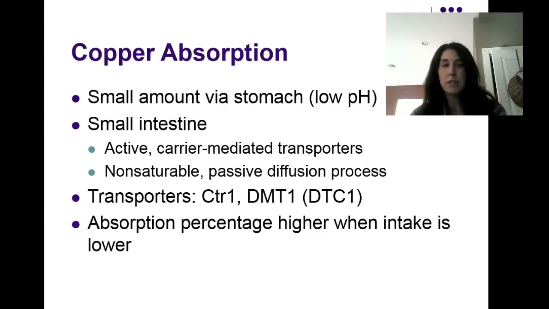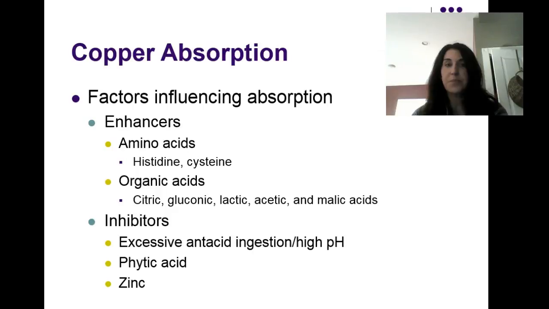In the small intestine, there is both active and passive as well as carrier-mediated transport that occurs with copper. I've listed the transporters for you. I think they would be very difficult to remember, so no need to memorize those. As with the other nutrients, absorption is higher when intake is lower, or when the body stores are lower, and when body stores are higher, absorption would also be lower.